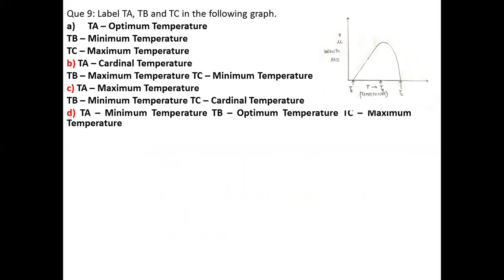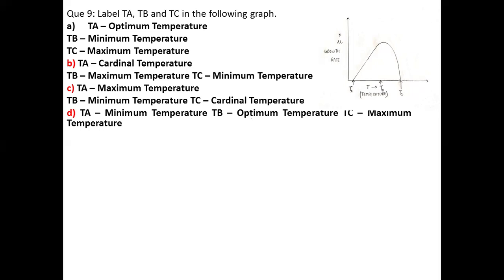So next, question number 9. It's a graph-based question actually. It's a growth rate versus temperature graph. The points are labeled TA, TB, and TC. Where's the cursor? This is TA, this is TB, and this is TC. So the options are: option A, TA optimum temperature, TB minimum temperature, TC maximum temperature.